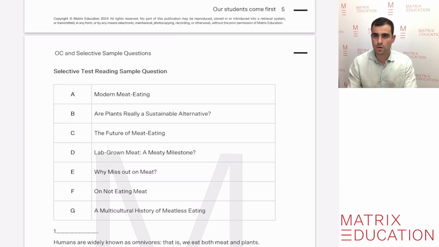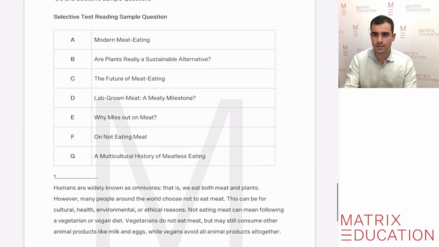So let's go through the types of titles that we could have. The first one there, A, is modern meat eating. B is, are plants really a sustainable alternative? C, the future of meat eating. D, lab-grown meat, a meaty milestone. E, why miss out on meat? F, on not eating meat. And G, a multicultural history of meatless eating. So the best way to do this, once you've read the titles, is now to read the extract, and let's see which one matches most appropriately.